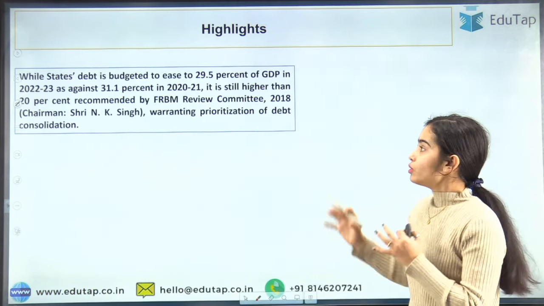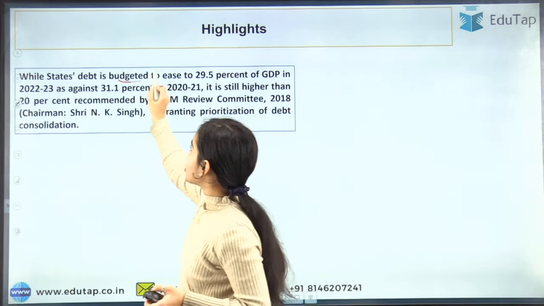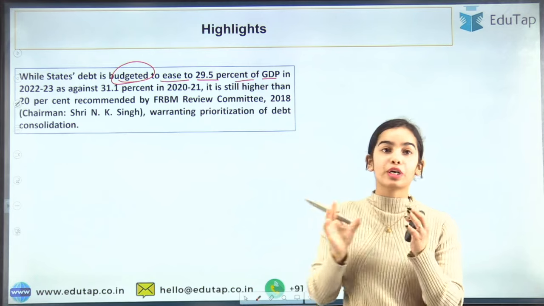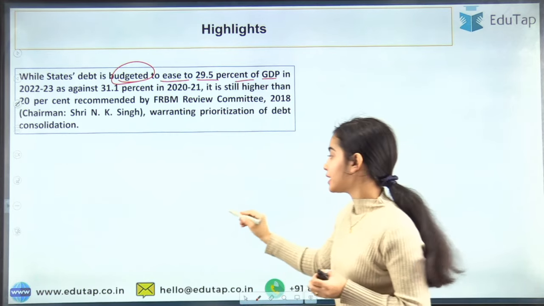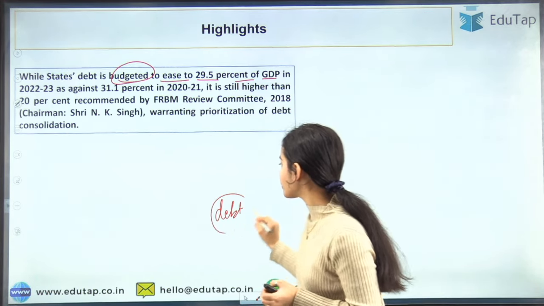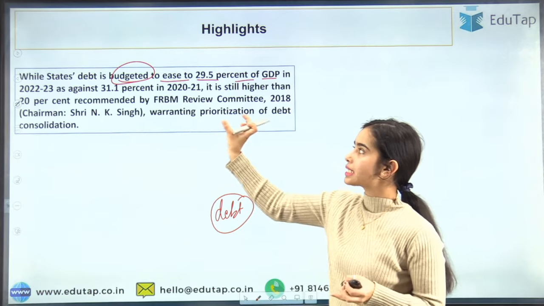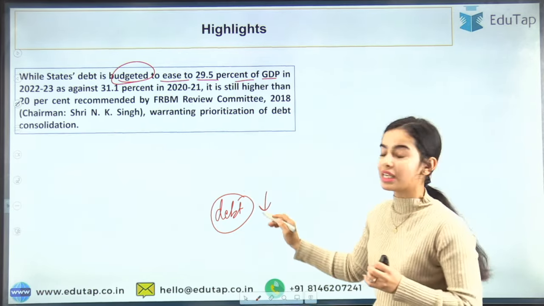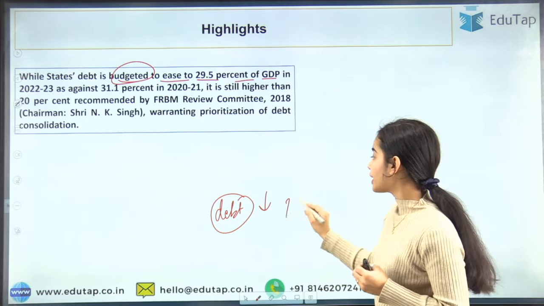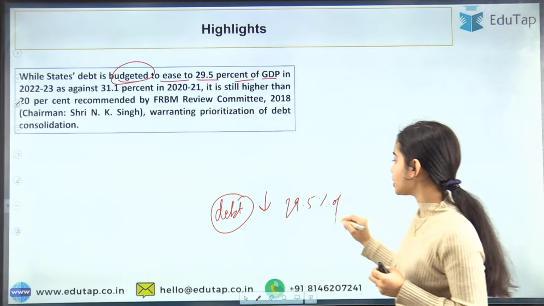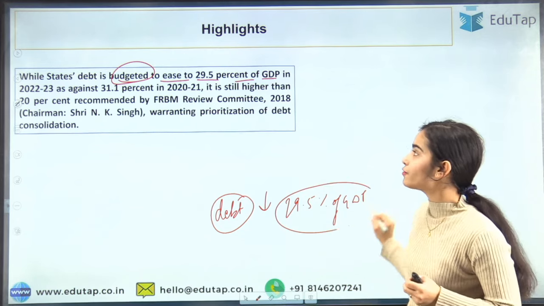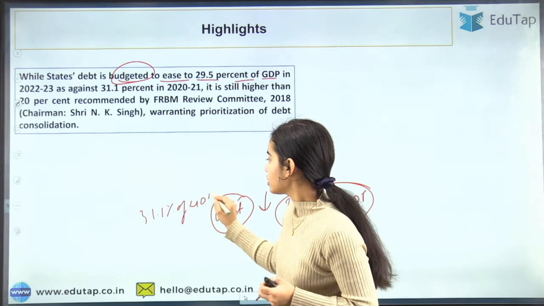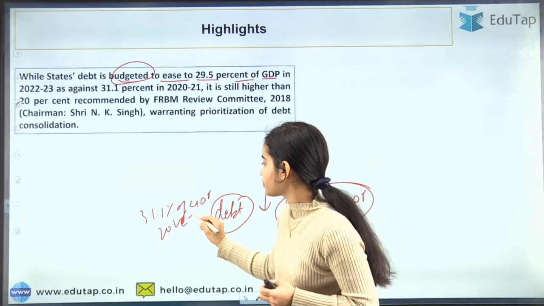Now coming to debt: the states' debt is budgeted to ease to 29.5% of GDP in 2022-23. So we can see that the debt is going to reduce, to 29.5% of the GDP, which was 31.1% of the GDP in 2020-21.